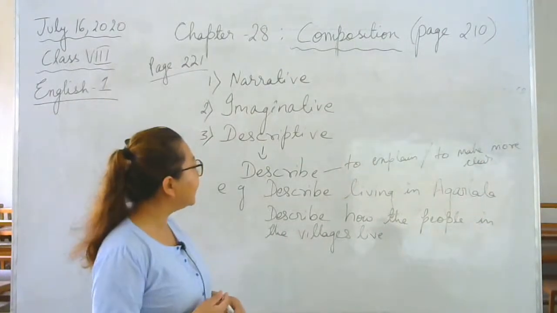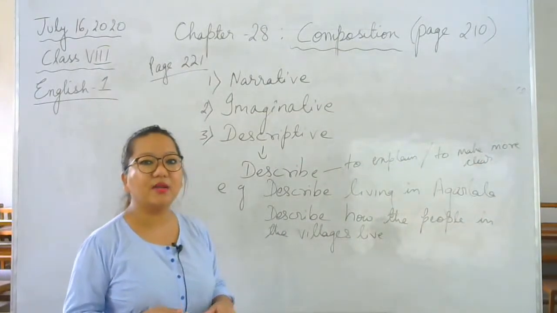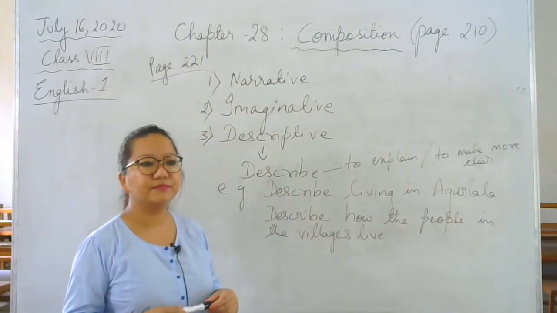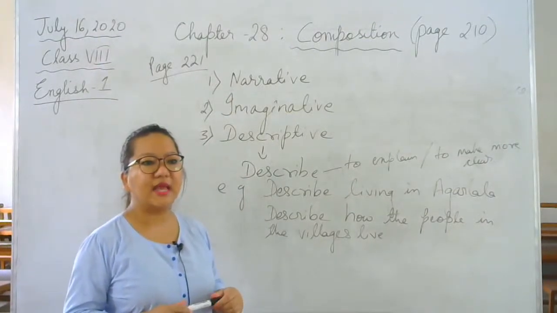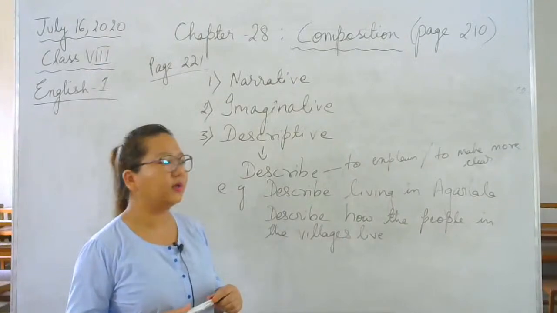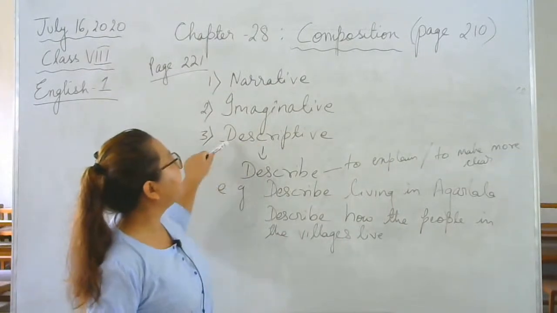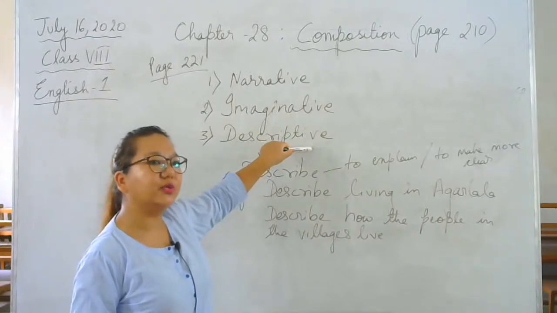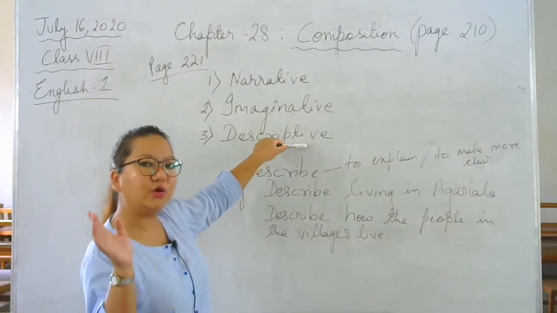Which part you didn't understand? Please let me know so that I can clear it out and I'll go to the next one. The handwriting is not clear. Okay, this is descriptive. D-E-S-C-R-I-P-T-I-V-E. Descriptive. It's all there in your book. That's why I said please sit with your book and your copy.